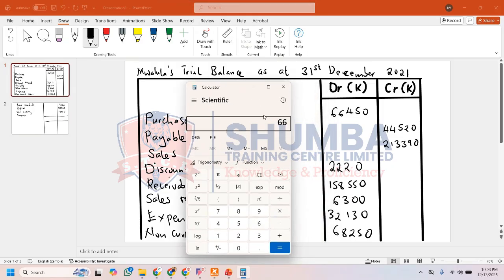We have 66,450 plus 2,220 plus 158,550 plus 6,300 plus 32,130 plus 68,250. So that is what we have on the debit side.